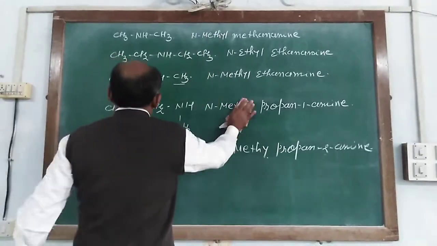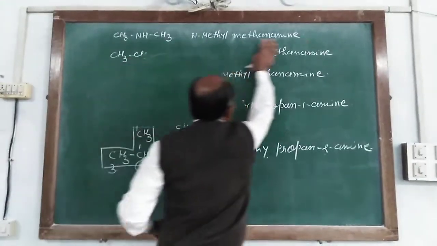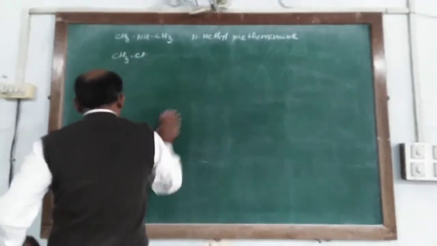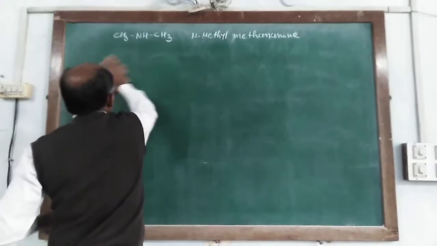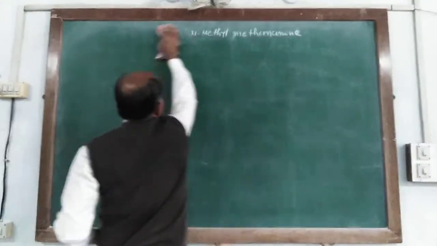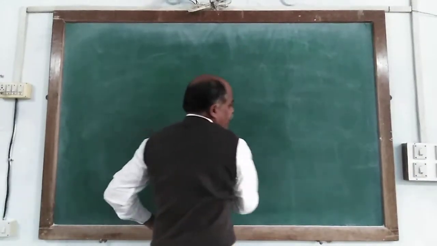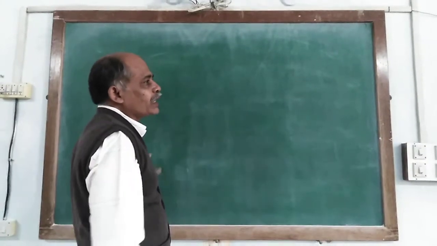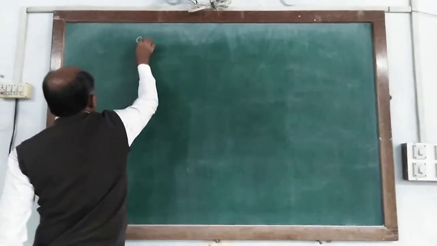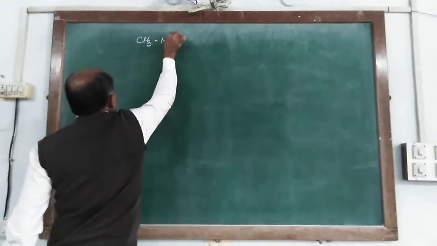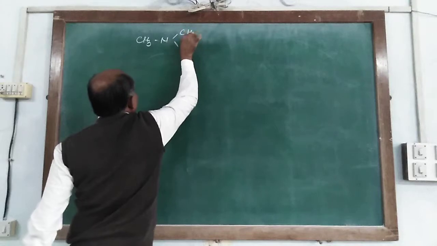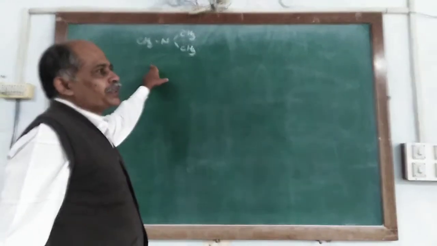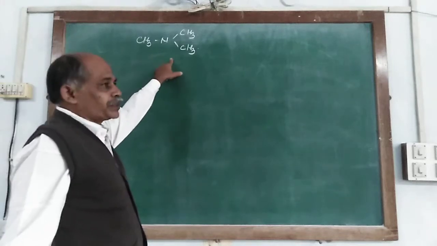Now we take the tertiary amine. So in tertiary amine, from the ammonia or NH3, each of these 3 hydrogens are substituted by 3 similar or different alkyl or aryl groups. So here N and CH3 and CH3. It is written in this way, so it is known as a tertiary.